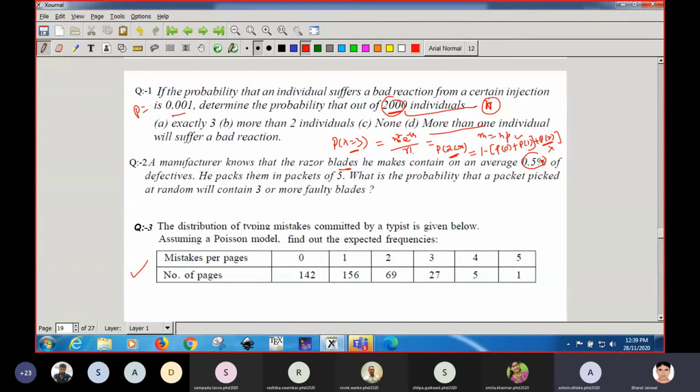Yes. Okay. And in case of none, what do you have? None means probability of 0 success. Thus, you simply put r equal to 0. Thus, e to the power minus m into m to the power 0 upon factorial 0. Just simply you have to calculate e to the power minus m, whatever be the m.